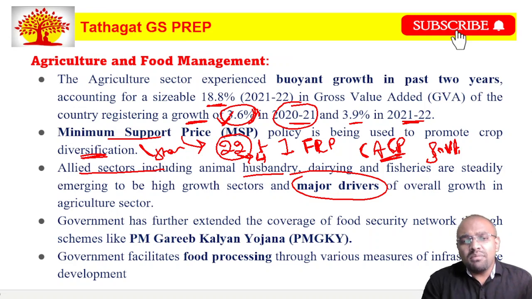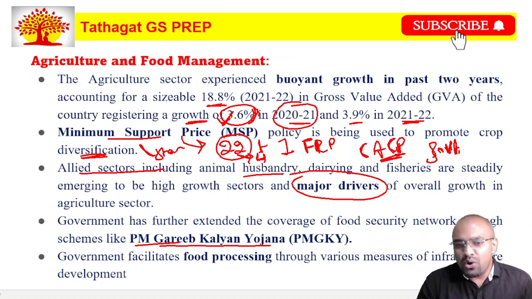And the government has further extended the coverage for food security network under schemes such as PM Garib Kalyan Yojana. Usually, this PM Garib Kalyan Yojana has helped the migrant workers, the poor families, the Antyodaya families during COVID-19, and they also reduced the price of the food grains and increased the quantity of the food grains in the PM Garib Kalyan Yojana. And not only this, the government in the recent past has been focusing more on food processing. That is why the government has taken so many measures in this regard.